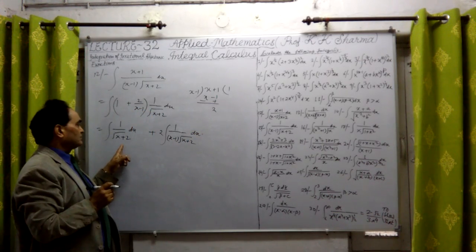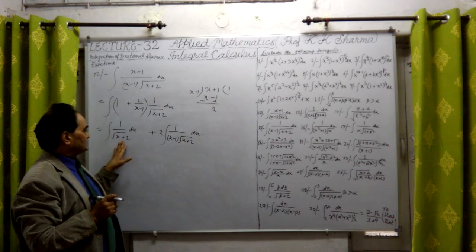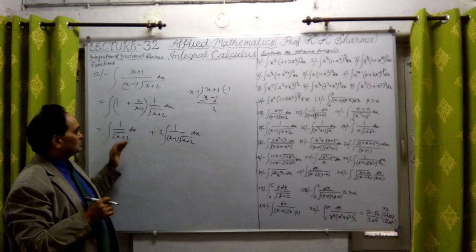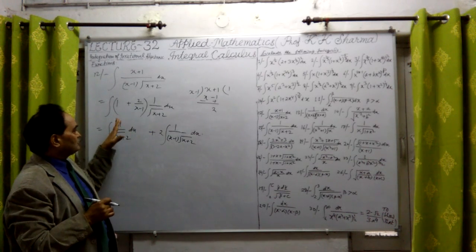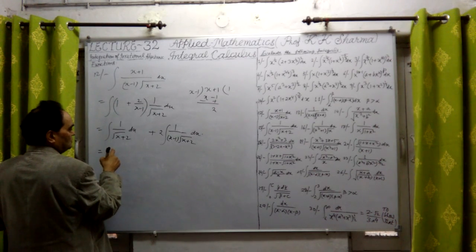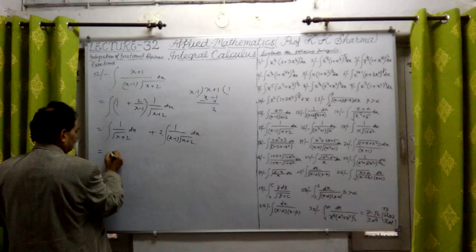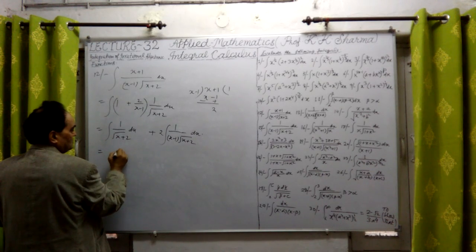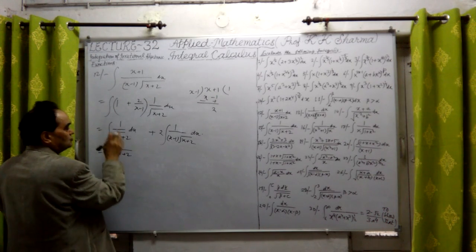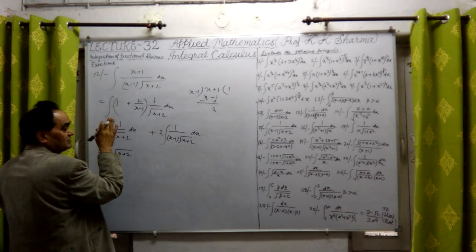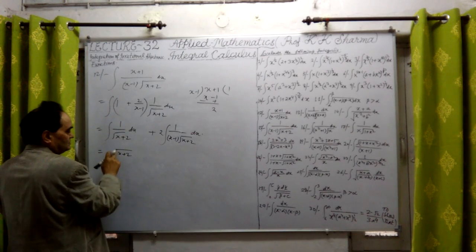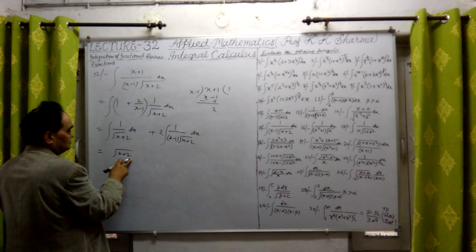Now the first integral is simple, because if I substitute x plus 2 equal to t, that means under root t, and dx equal to dt, then the integrand is 1 upon under root t. Integrating t raised to the power minus half gives t raised to the power plus half divided by plus half, so 2 will come out in the numerator. This is 2 under root x plus 2 if I substitute the t value.